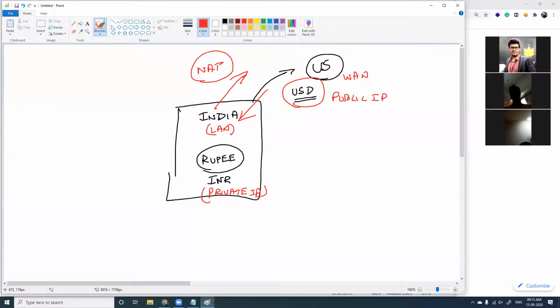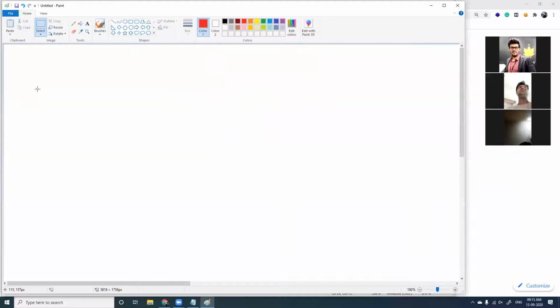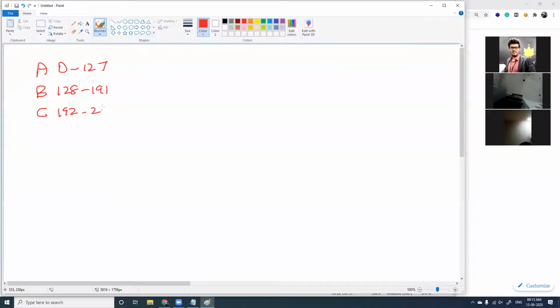And when you ask whether an IP address is unique or not, I'll tell you this. We have a range of IP addresses. We have class A, class B and class C: class A is 0 to 127, then 128 to 191, and 192 to 223. And I'm going to assign IP addresses here.